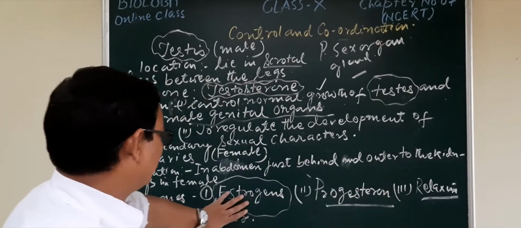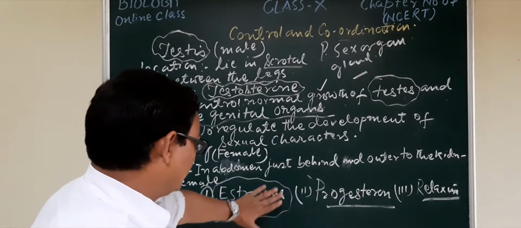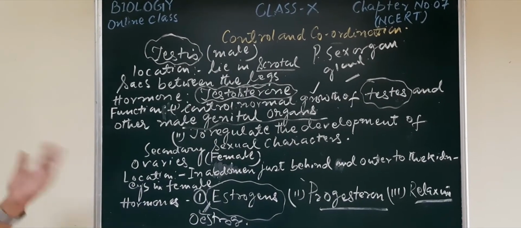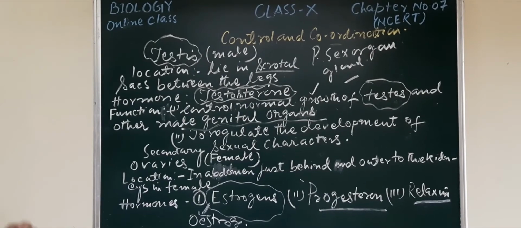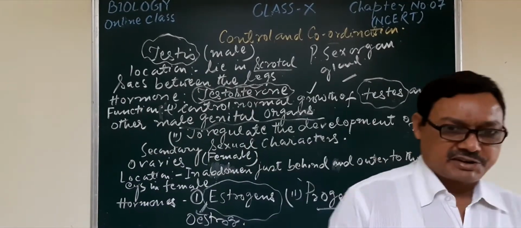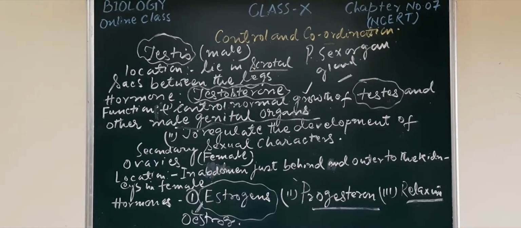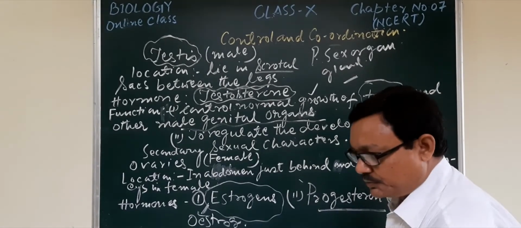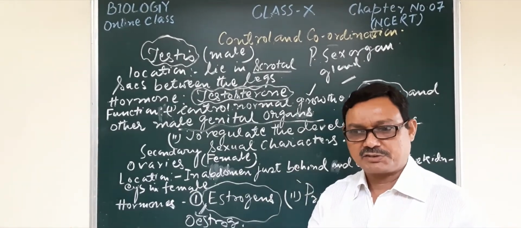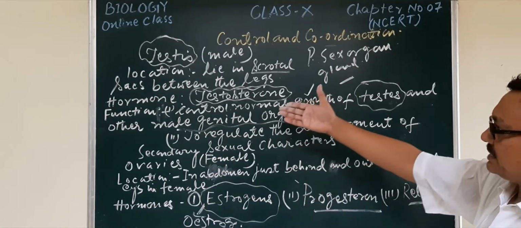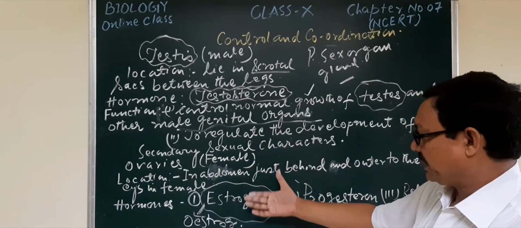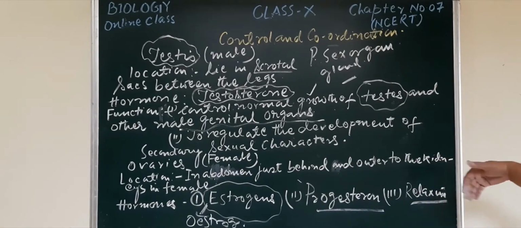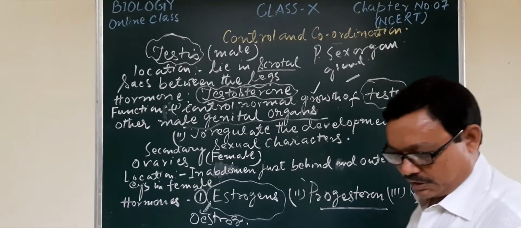So there are some important functions for all these hormones in regard to sex and the secondary sexual characteristic features. They are mainly related with the regulation of the formation of the male and female gamete. They regulate the secondary sexual characteristic features in both male and female, by testosterone in the male and by the estrogens in the female. And there are some other specific functions related with reproduction also involved.